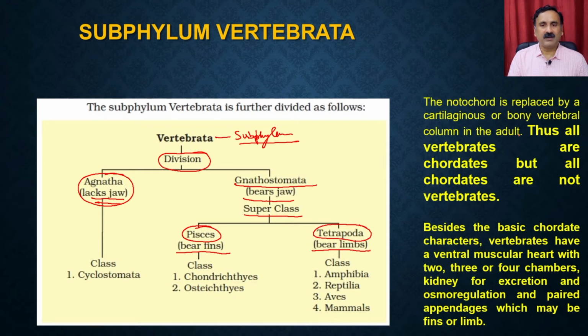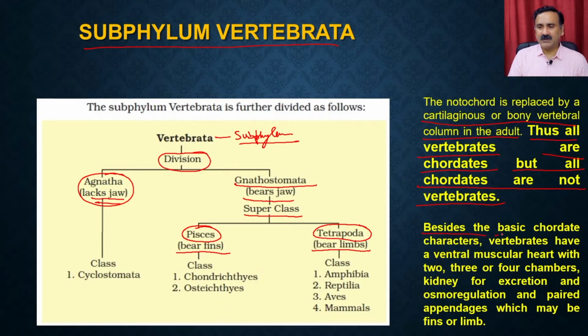So in the case of Vertebrata, why are they called Vertebrata? Because the notochord is replaced by a cartilaginous or bony vertebral column in the adult. Thus, all vertebrates are chordates, but not all chordates are vertebrates, which means if the notochord is replaced by the cartilaginous or bony vertebral column in the adult, then they are called vertebrates.